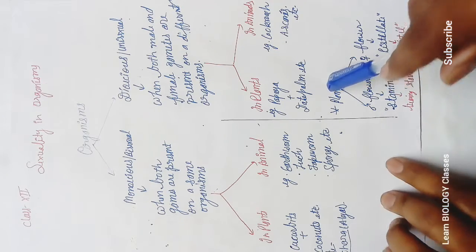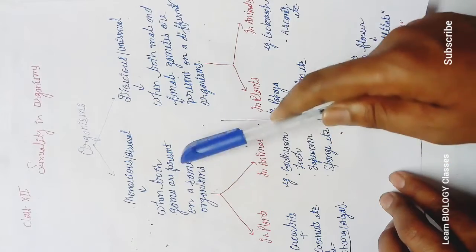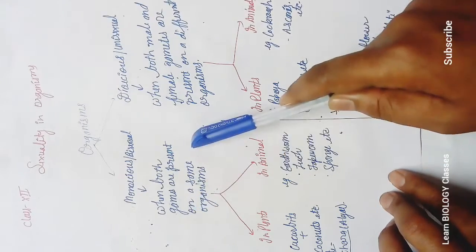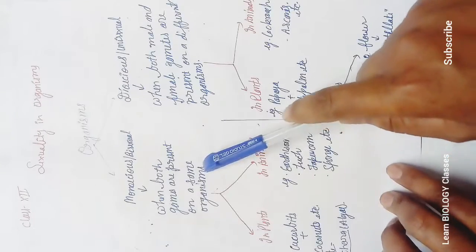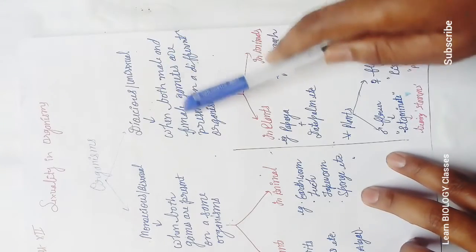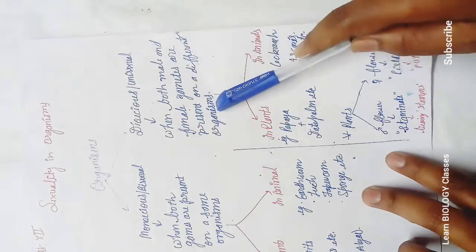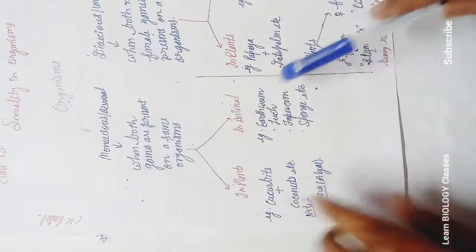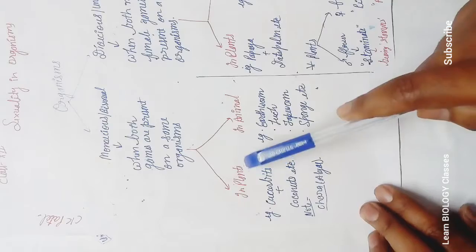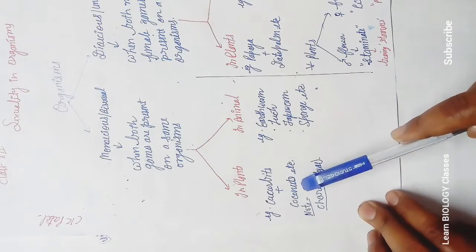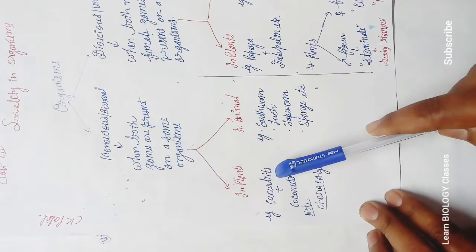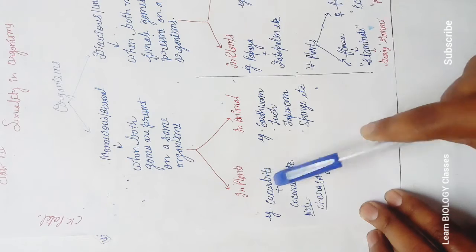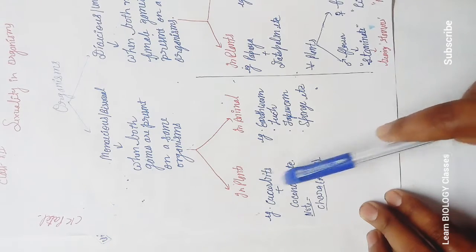Okay students, next, when both gametes are present on the same organism, and when both male and female gametes are present on different organisms. Monoecious condition is seen in both plants and animals. In plants, cucurbits and coconut both have both sexes on the same plant. For coconut also and cucurbits also.